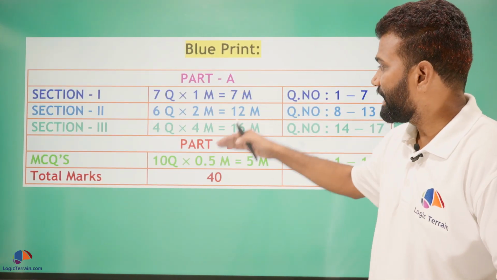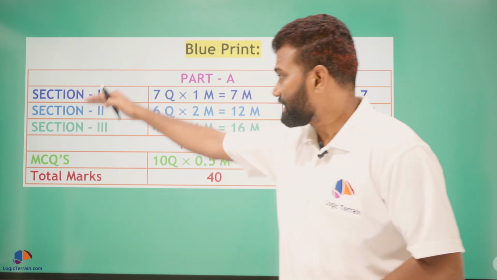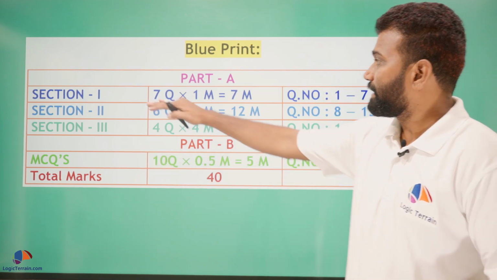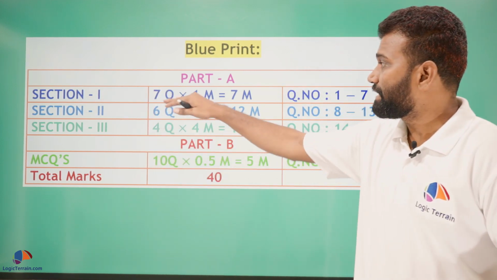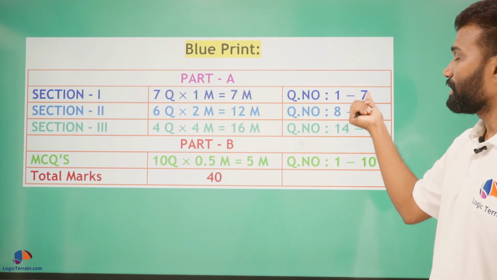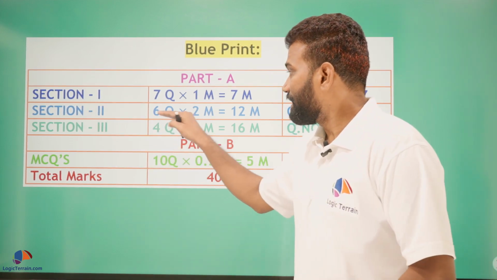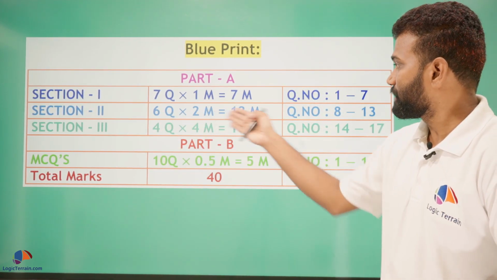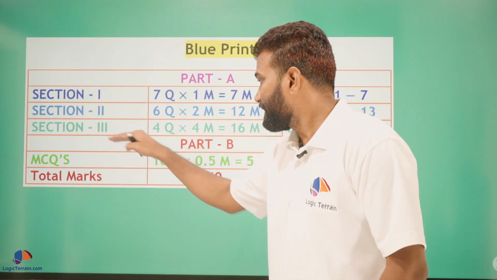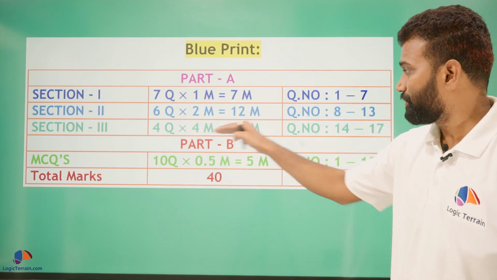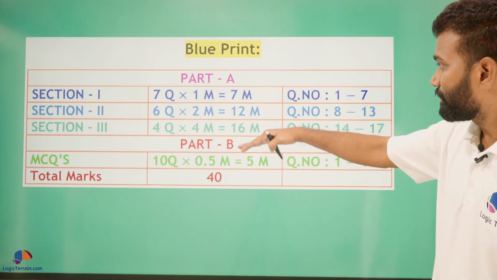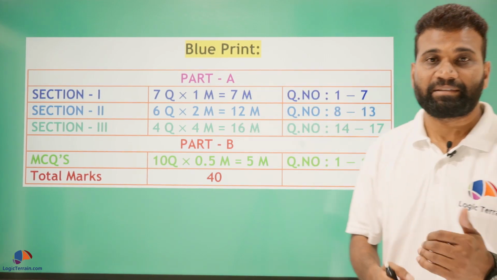Here is the blueprint. We have part A and part B. In part A we have 3 sections and in part B we have only one section, that is MCQs. In part A, section 1, we have 7 questions of 1 mark each, 7 ones are 7 marks, question number 1 to 7. In section 2, we have 6 questions of 2 marks each, 6 twos are 12 marks, from question number 8 to 13. In section 3, we have 4 questions of 4 marks each, 4 fours are 16, from question number 14 to 17. So in part A, the total is 35 marks.